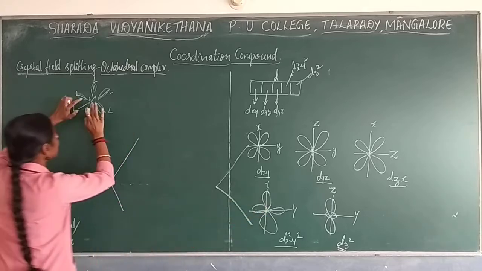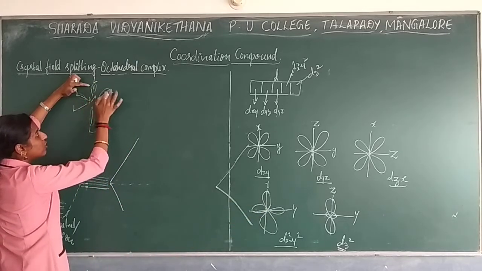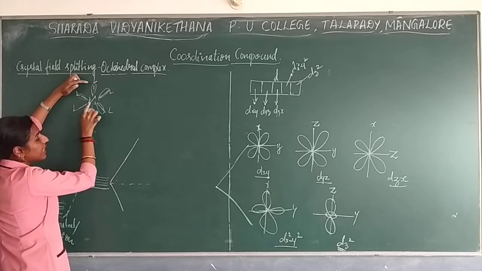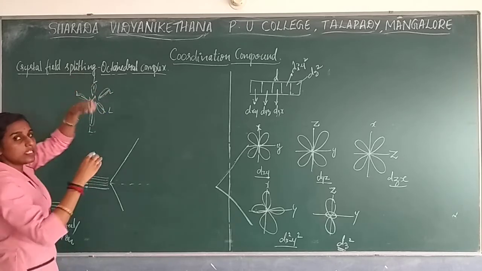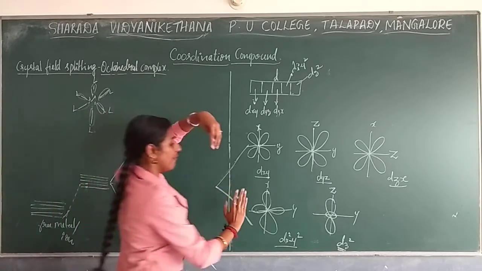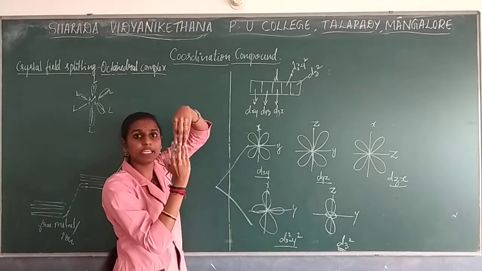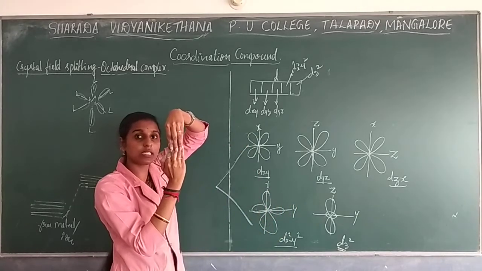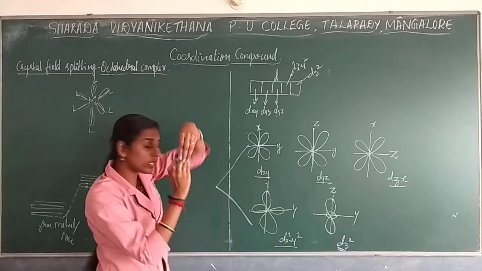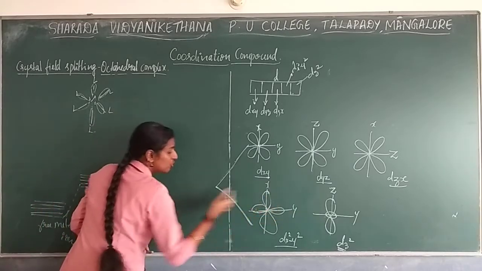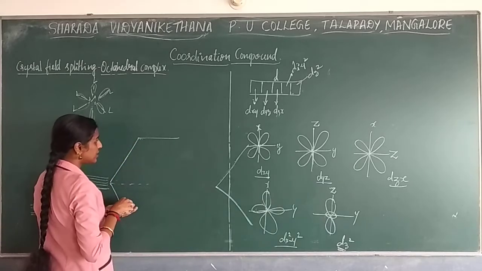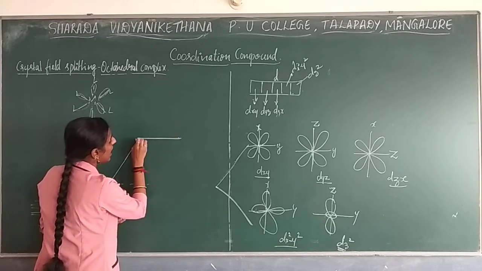So here the lobes of the ligand are present on the axis, and the metal lobes are also present on the axis. Due to this reason, both the lobes of the ligand and the lobes of these metal orbitals are on the axis. So the electrons present over here cause more repulsion, and these two orbitals will split into higher energy.